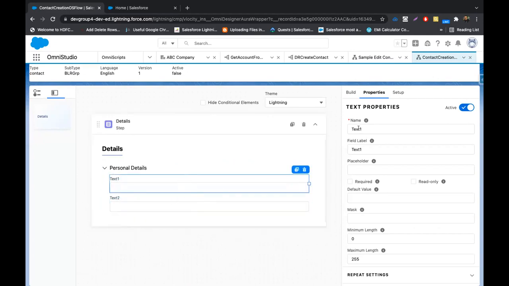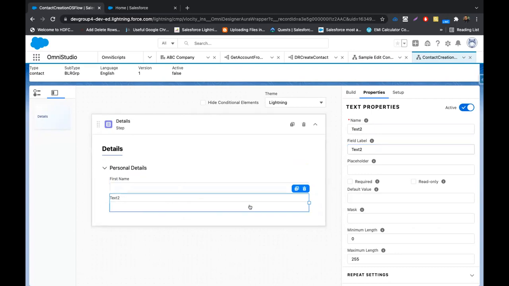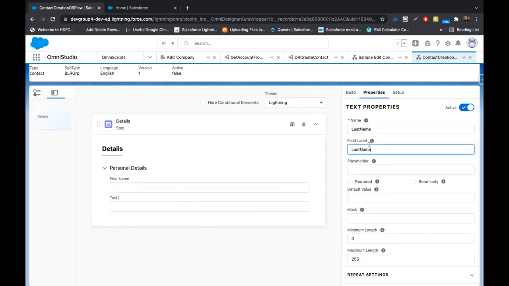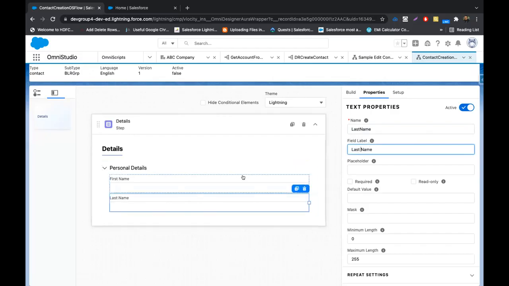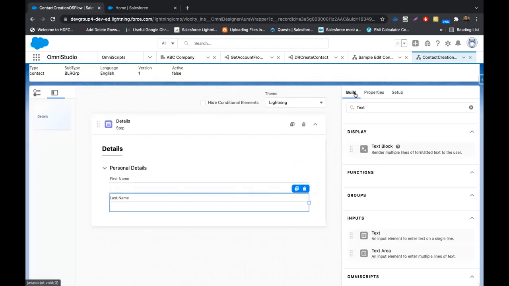Okay, so I'll rename them. I'll rename the first one to first name. If you're noticing, I'm putting the API name without a space, and the label is what appears on the screen. Here I'll mark it as last name. Now I'll add a salutation here.